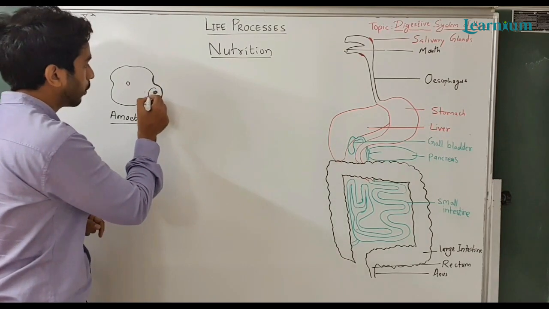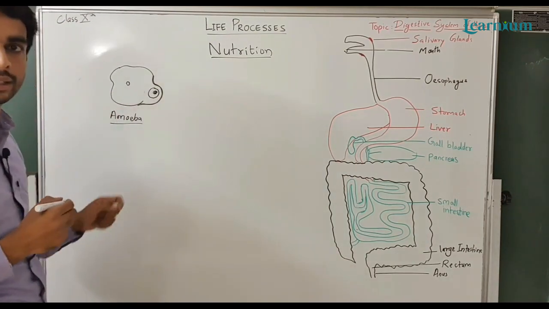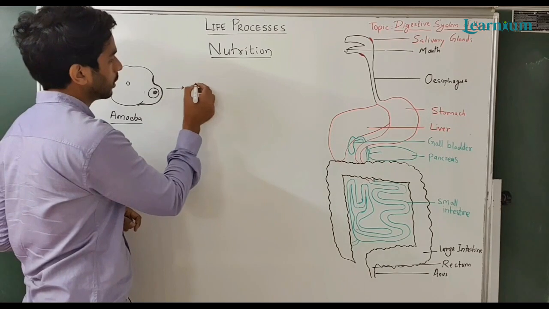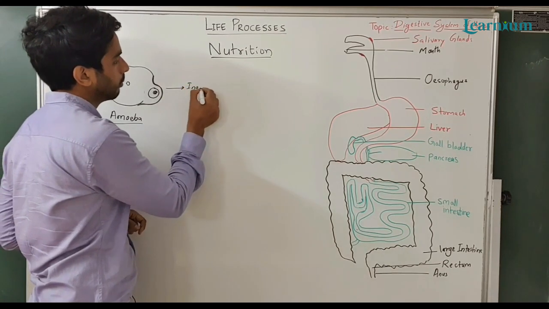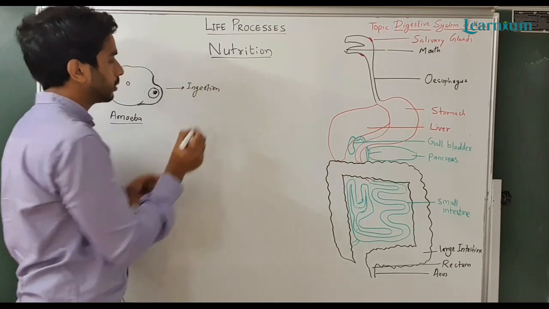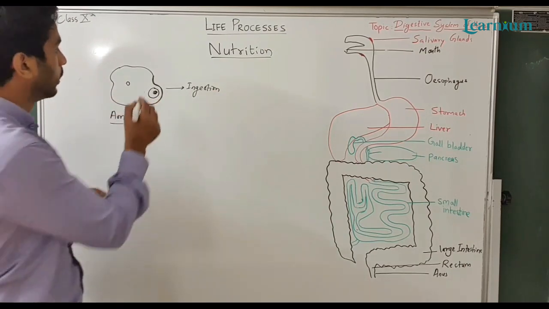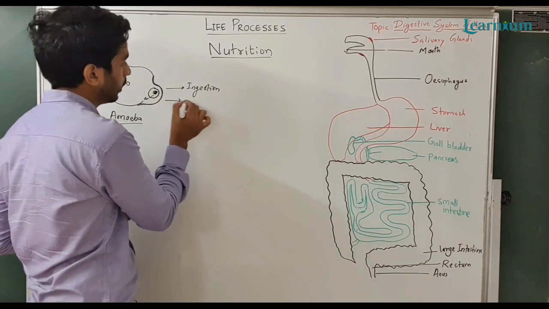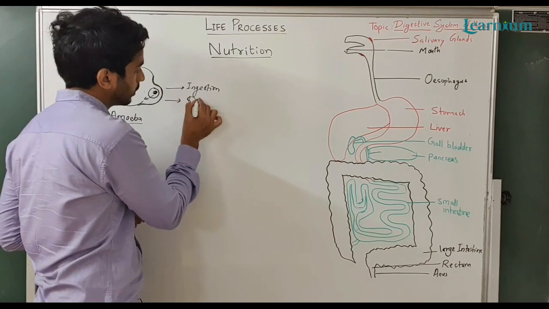Then the formation of food vacuole takes place. The first step was ingestion of food, meaning food was engulfed by amoeba. Then the digestion will start. Second is digestion.